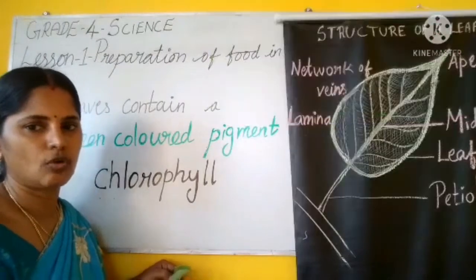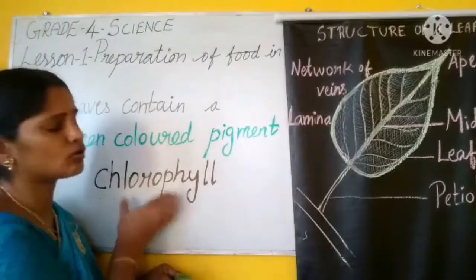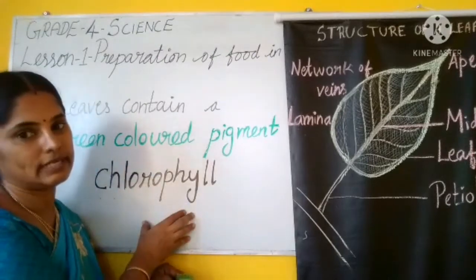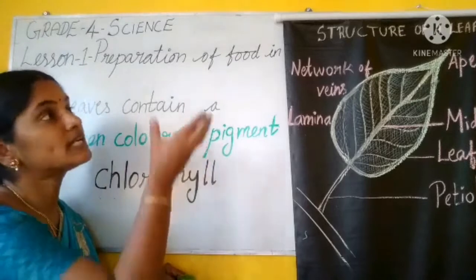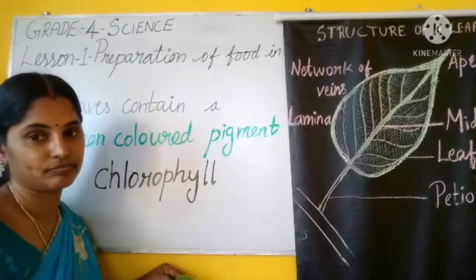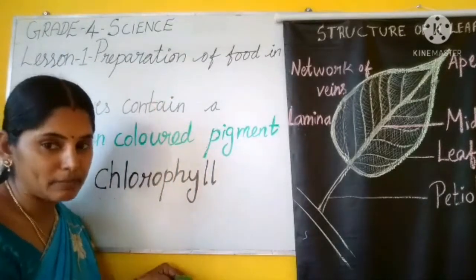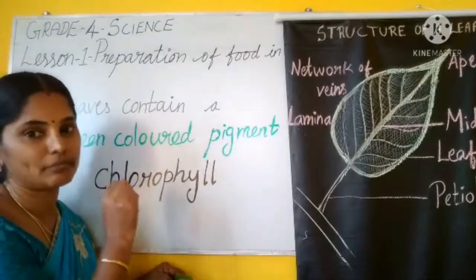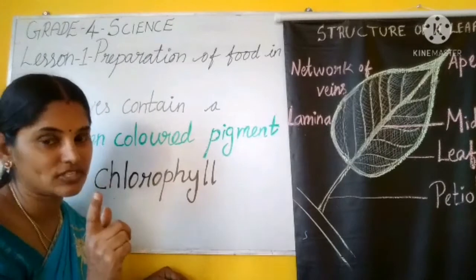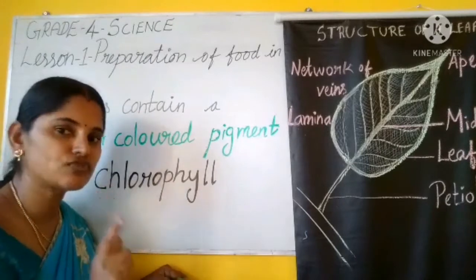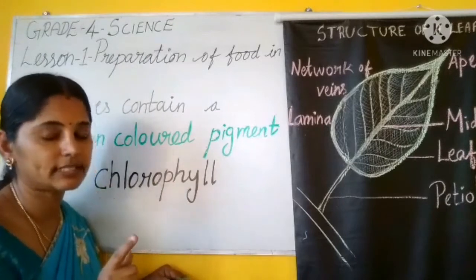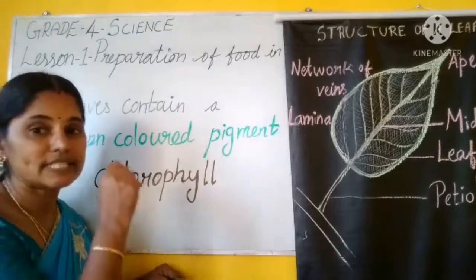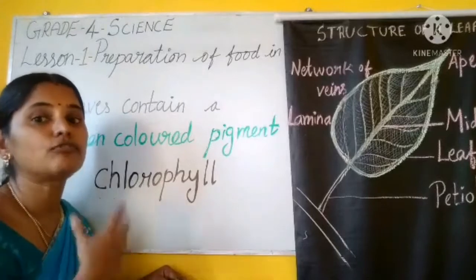Clear, children? Okay, what is the work of this chlorophyll? This chlorophyll absorbs sunlight. We know in plants, leaves are the food factory of the plants, the kitchen of the plants. We studied this in the previous video session itself. I explained, isn't it? Leaves are the food factory of the plants. So that means the kitchen of the plants, where the food is prepared.